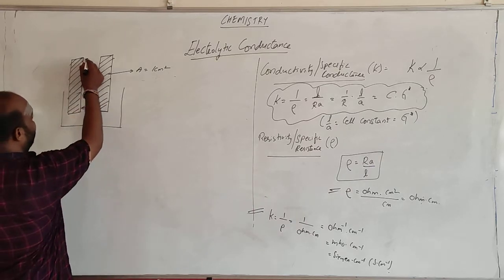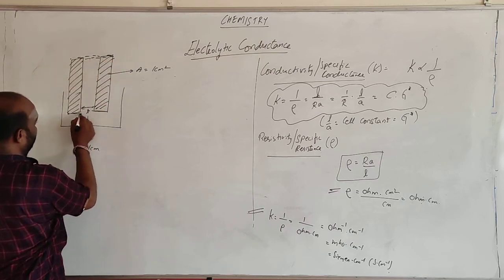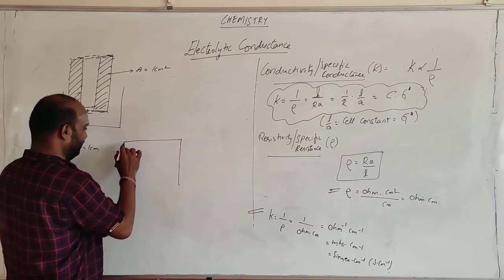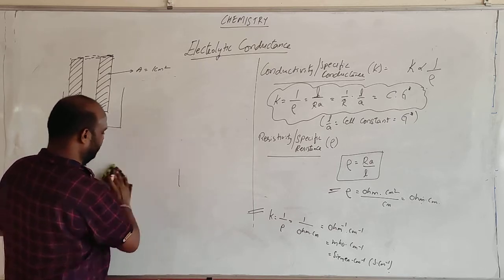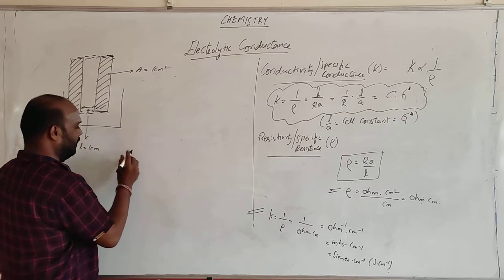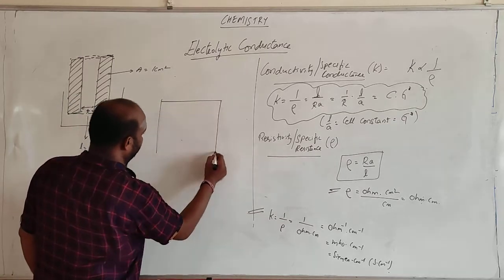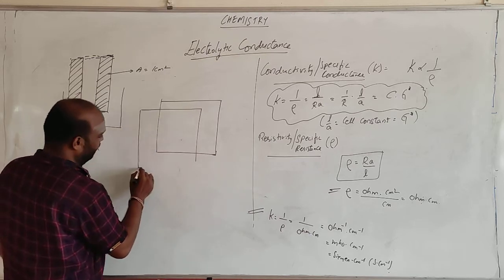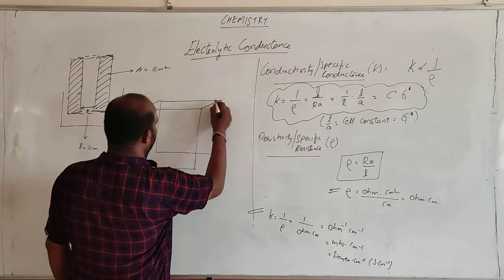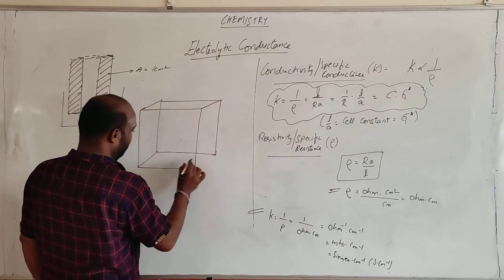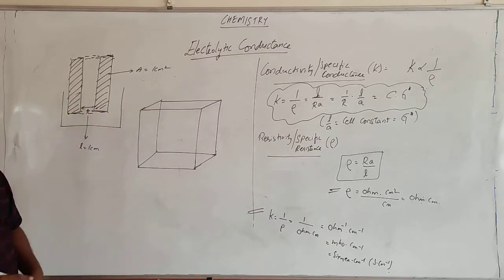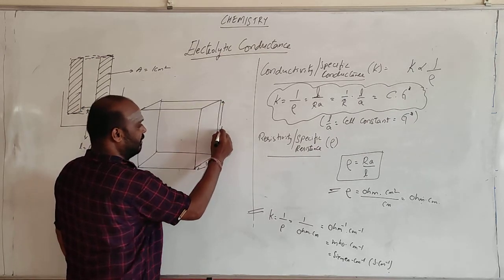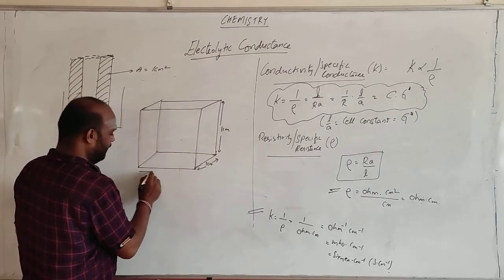So if you join these two, what happens? If you draw it, you will be getting it like this, with this side as 1 centimeter, this as 1 centimeter, and this as 1 centimeter.